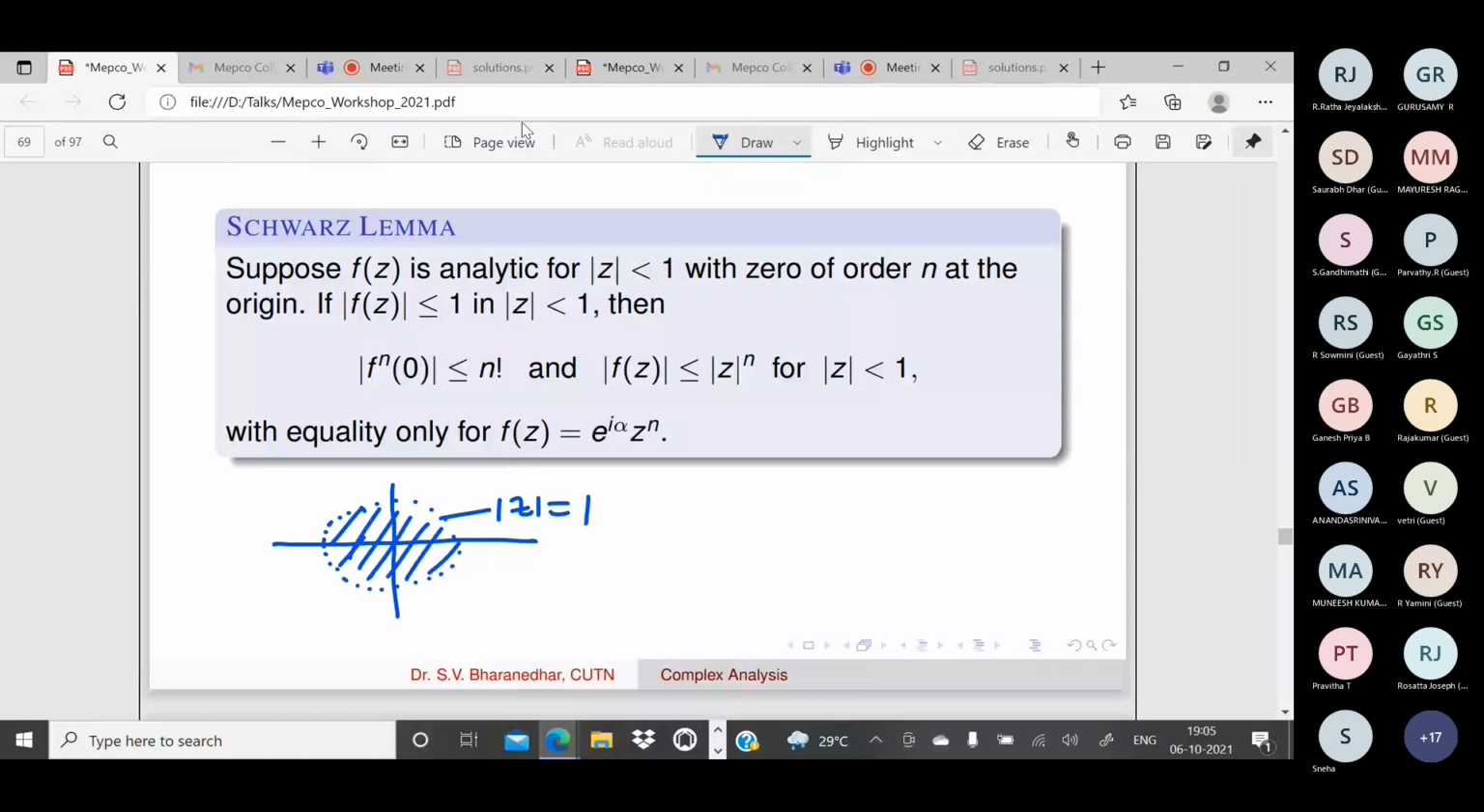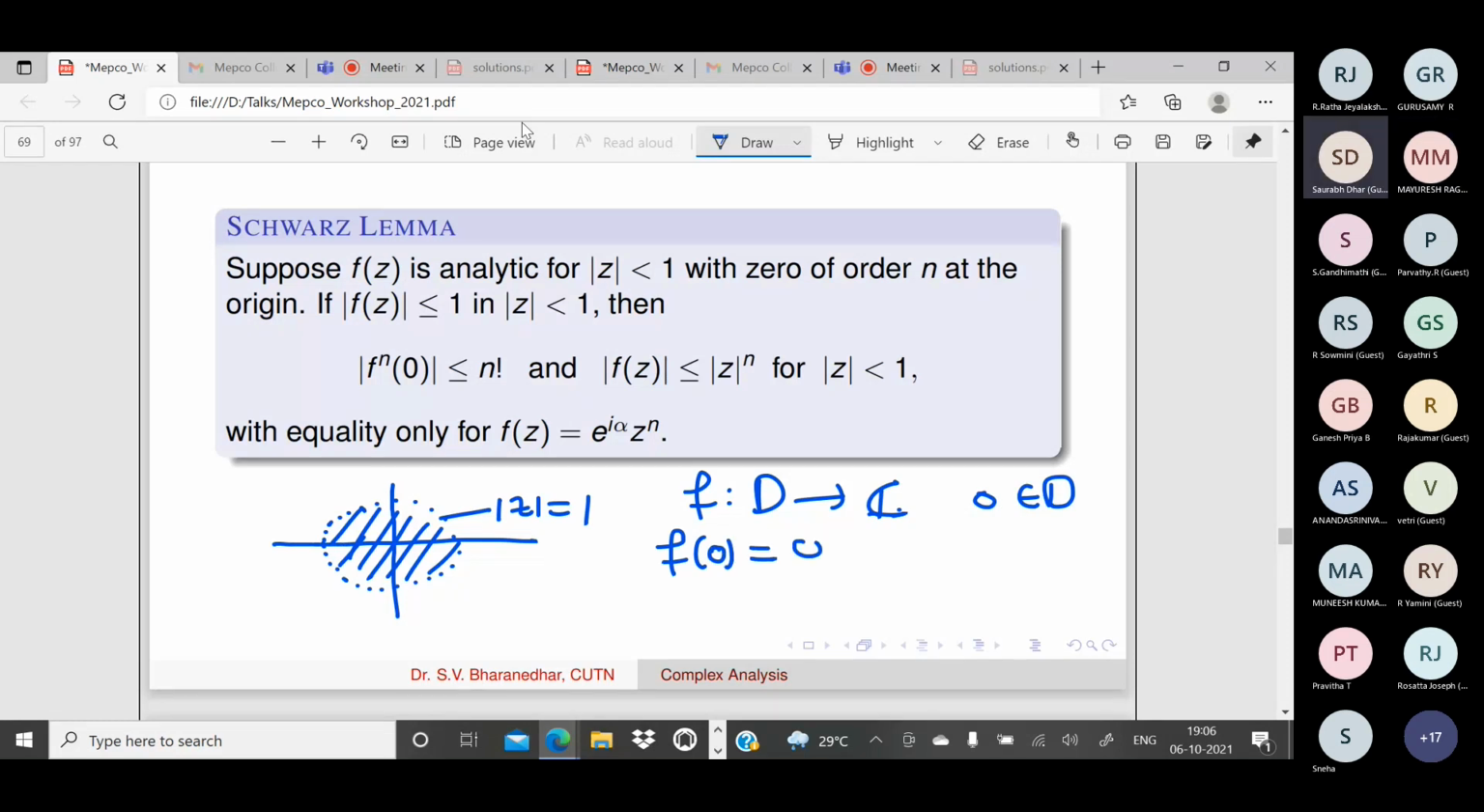So f has a zero of order n at the origin. What do you mean by zero of order 1? f is a function from a domain D to C. Let us assume that 0 belongs to D. f has a zero of order 1 at 0 means what? f of 0 will be equal to 0.